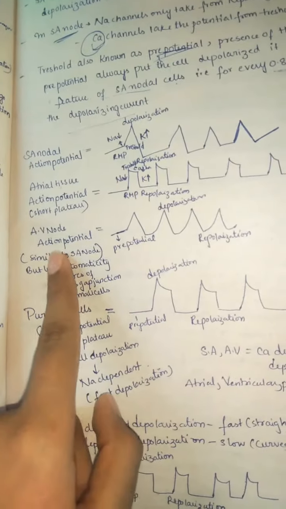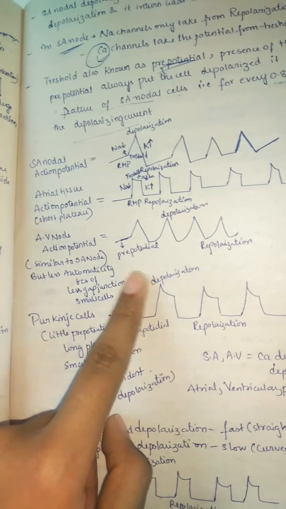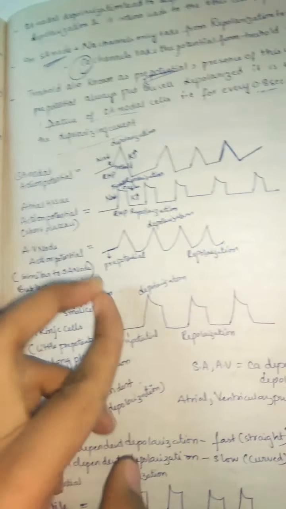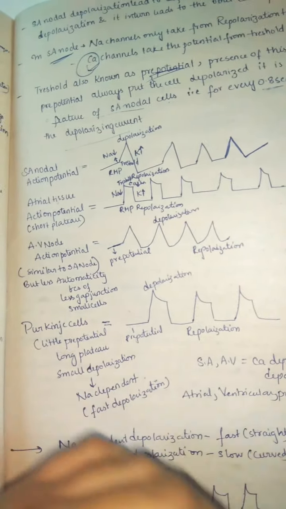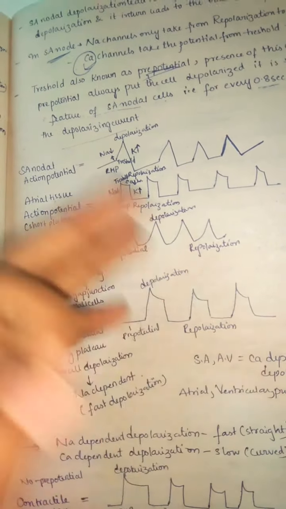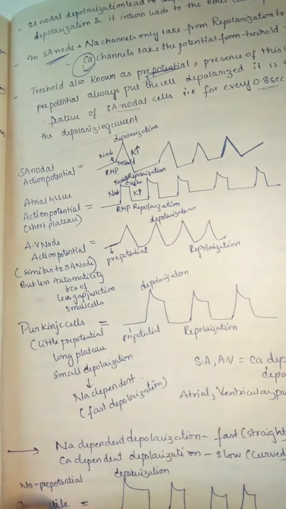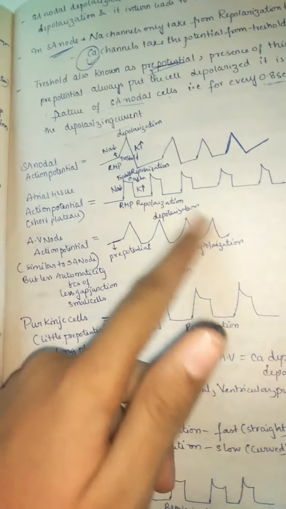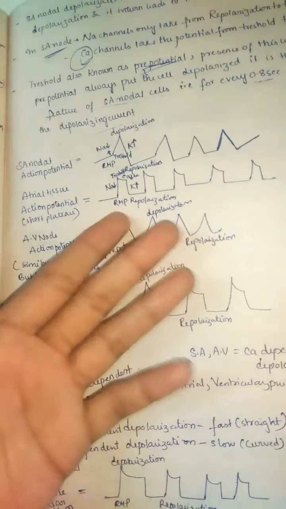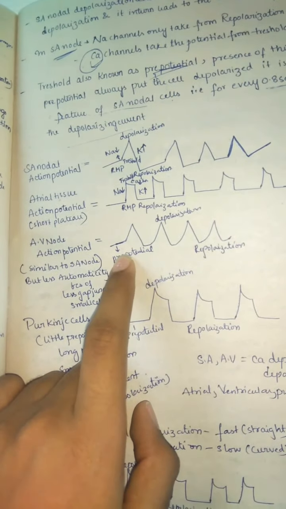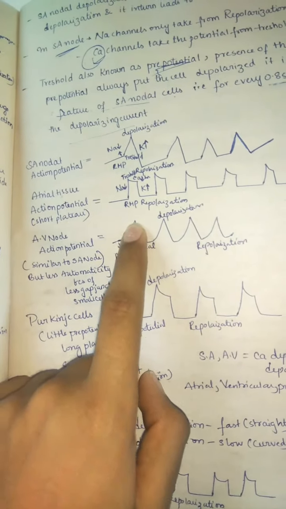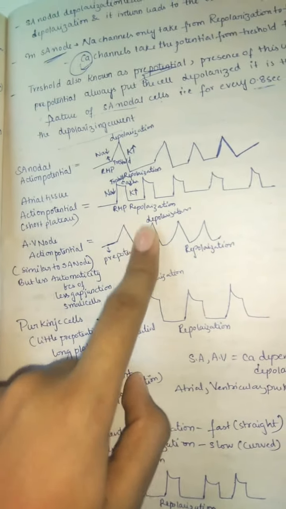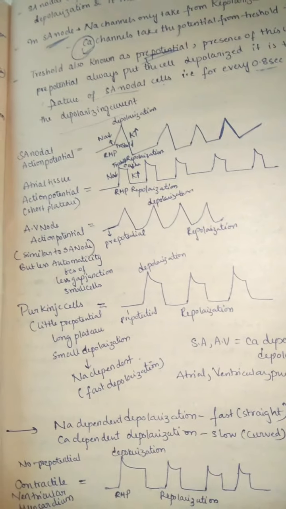And now let us see the AV node. AV node action potential, you can see it is similar to SA node. It also has a continuous prepotential. So because of this continuous prepotential only they are able to produce continuous action potentials in the case of our SA node or AV node. So in AV node also you can see there is prepotential and it undergoes depolarization similarly. First RMP, because of sodium it comes to threshold, and also because of sodium only it undergoes depolarization, and because of potassium efflux it undergoes repolarization.